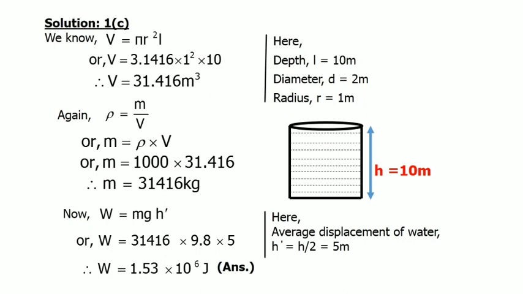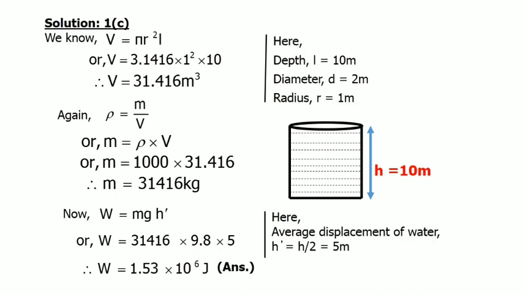Now the main fact is to calculate the average displacement of water. This is the main fact, and we have already discussed this in our previous lecture. So again I'll talk about the average displacement of water. If you are asked to empty the deep well completely, you cannot empty the well at once. You have to consider some parts. Let us consider there are 3 portions in the deep well: the upper portion, the middle portion, and the bottom portion.